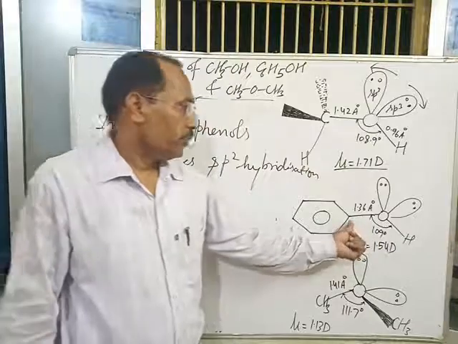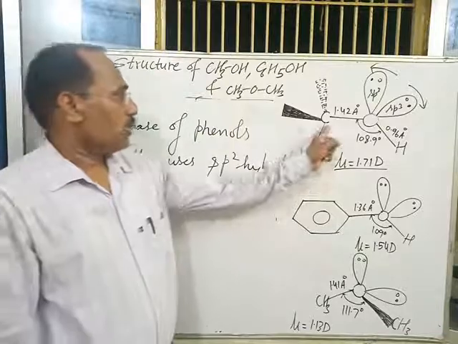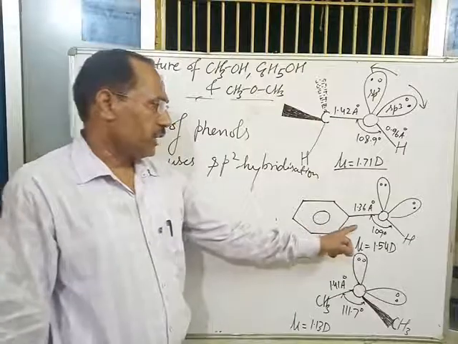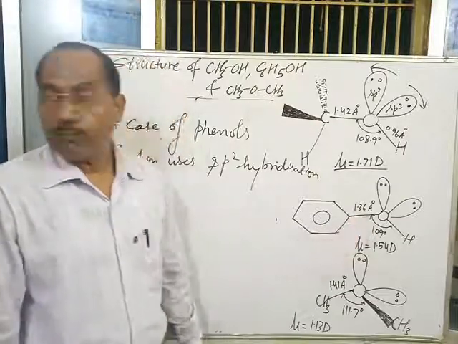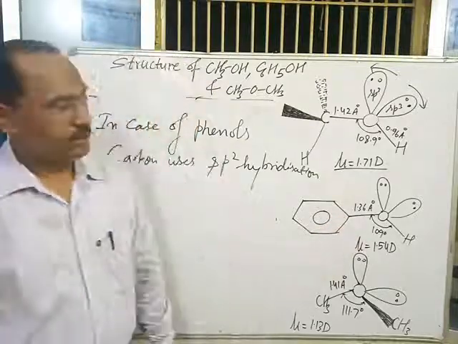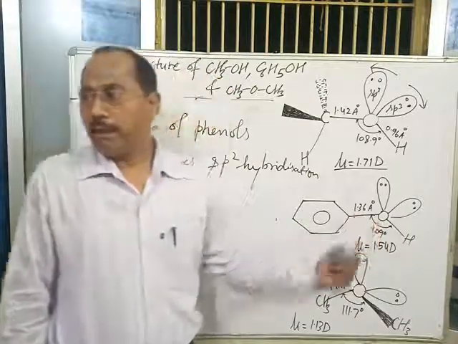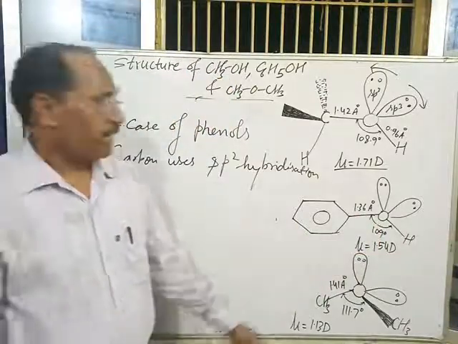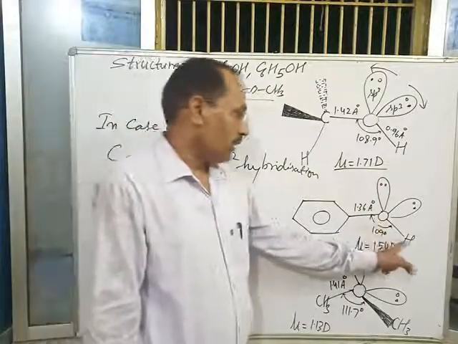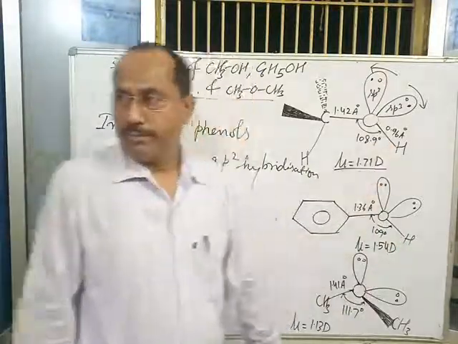That's why this bond length is less than the actual bond length. The actual carbon oxygen bond length is 1.42 angstrom, and in this case the carbon oxygen bond length is 1.36 angstrom. This is due to the resonance effect. Because of the resonance effect, this bond acquires partial double bond character. Hence, its bond length decreases. Okay? But the oxygen hydrogen bond length is the same as in alcohol.